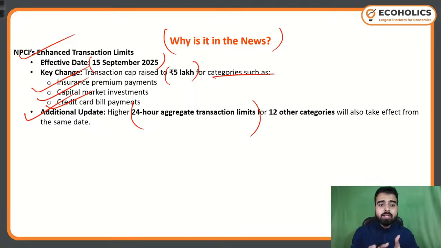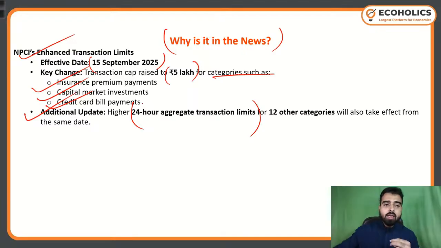Now we have another, that is a 24-hour aggregate transaction limit: in a period of 24 hours, for a specific kind of reason, we cannot have transactions more than a limit. For example, 5 lakh is the limit. I'm just giving you a hypothetical situation to comprehend it better. So for insurance premium, in a single transaction I can pay 1 lakh, and in 24 hours, all the premiums I can pay for different insurance products of mine is 5 lakhs. So these are two different kinds of transaction limits.